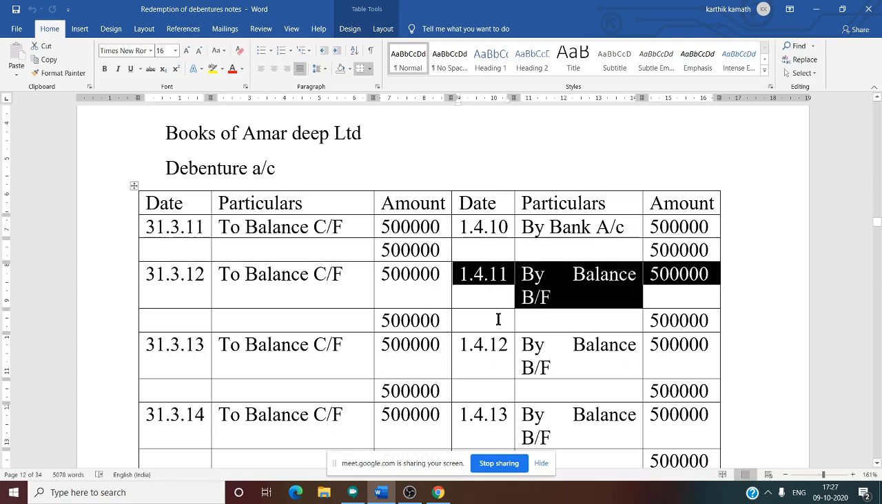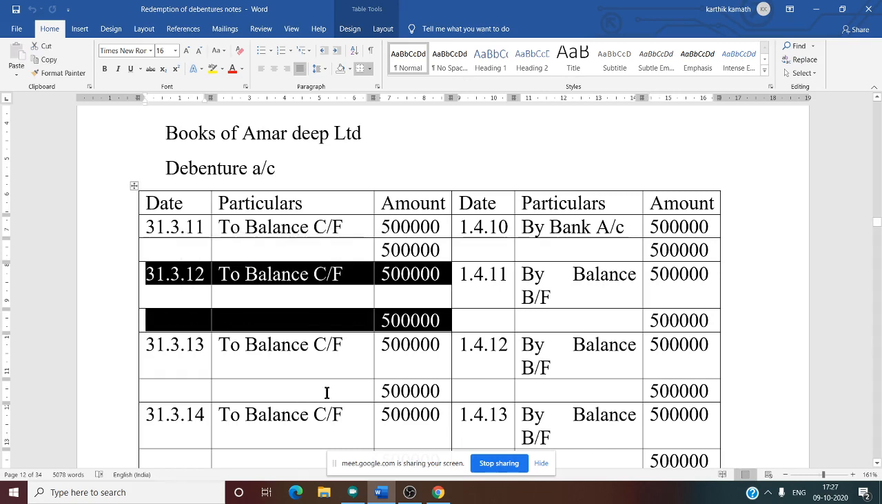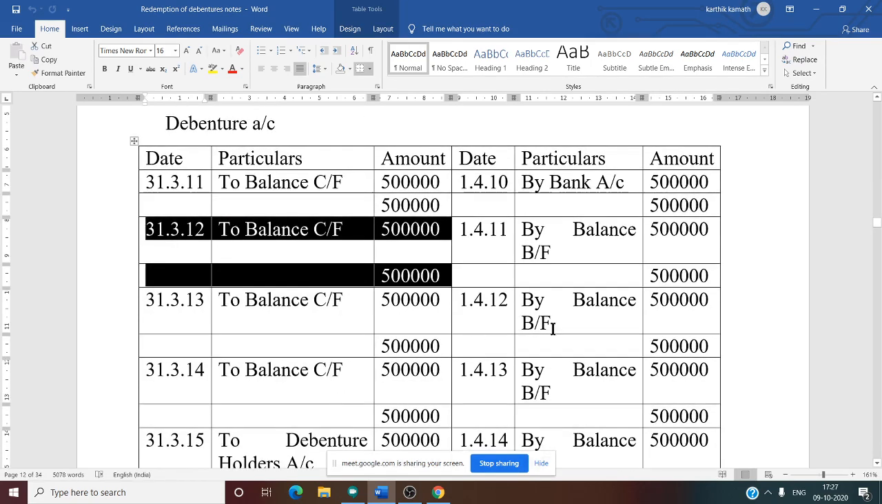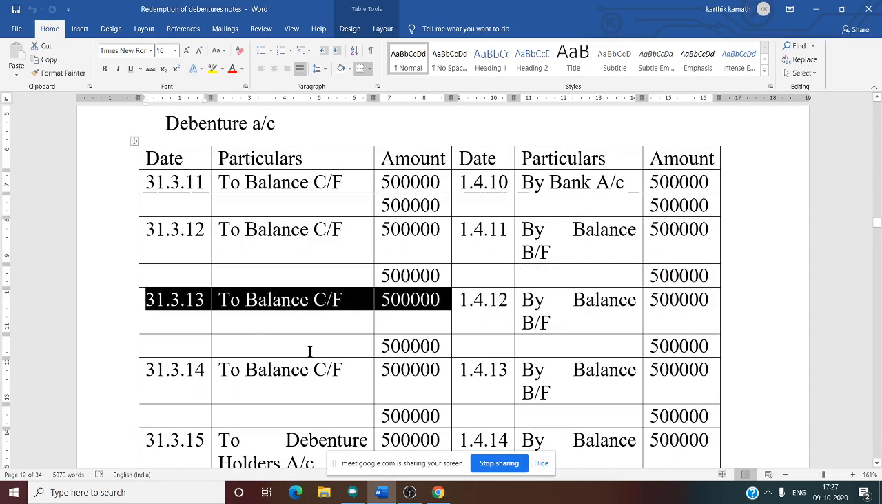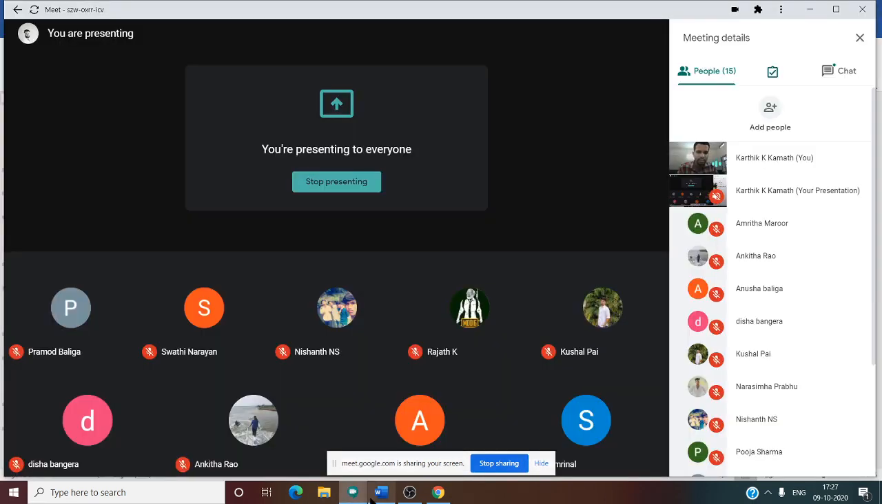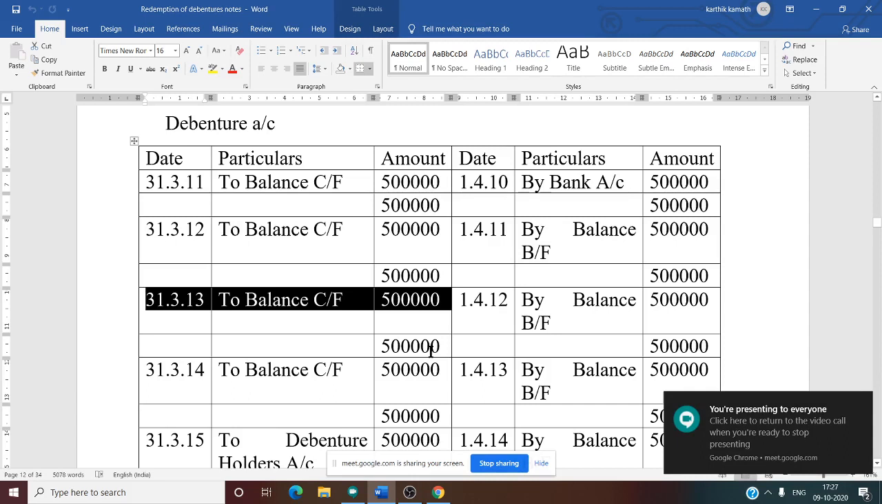At the beginning of the second year, the previous year's closing balance becomes the opening balance. Same thing, 5 lakh comes in the second year, no other entry, close the second year and carry forward 5 lakh. For the third year, bring forward that balance of 5 lakh and close that year with no entry. Why is there no entry? Because the debenture holder will get the amount only at the end of the 5th year, as your term is 5 years. That is why there is no entry in the first 3 years.